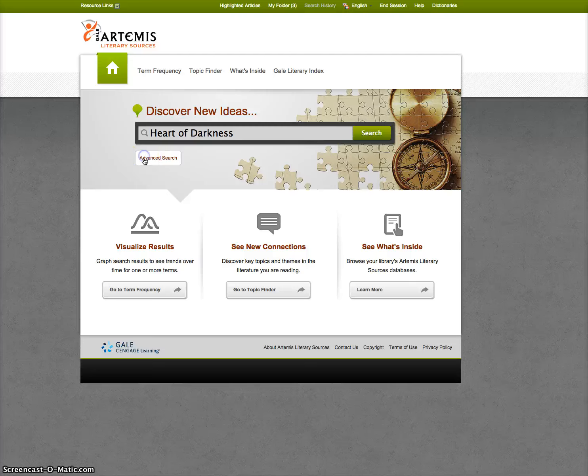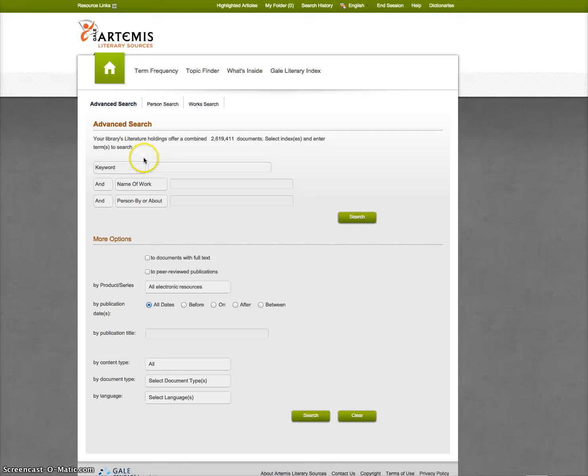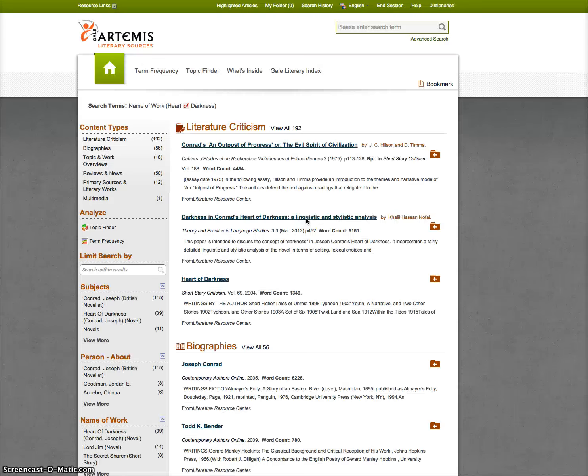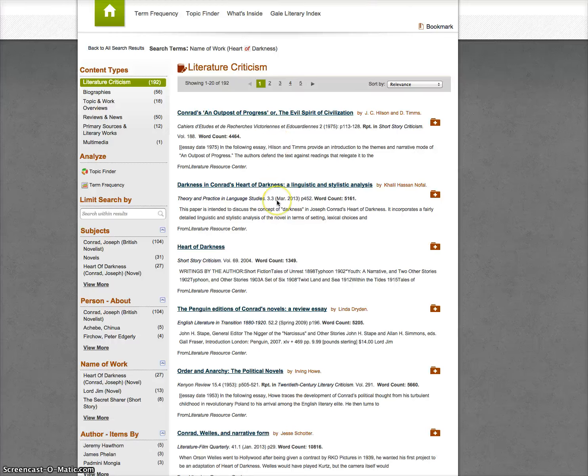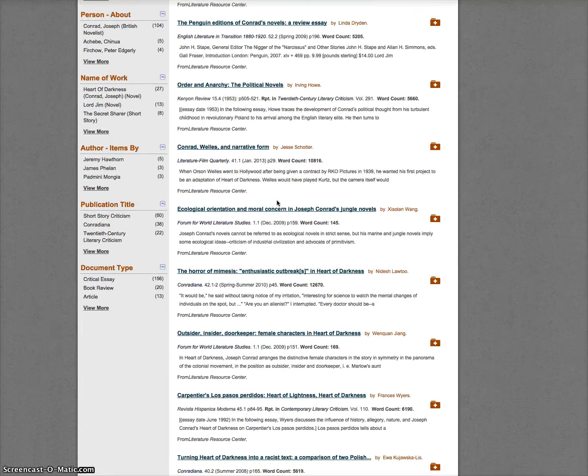I also found that when I clicked on the advanced search, and I didn't put in a keyword, but I put in Heart of Darkness under the name of the work, and then I searched, I came up with different results. So I only have 192 now under literature criticism, and they're different articles than we got before. These are all different articles.